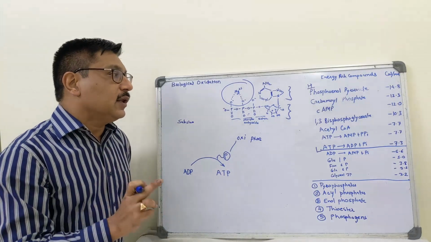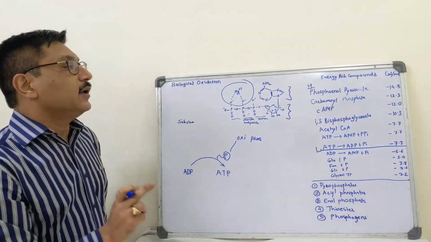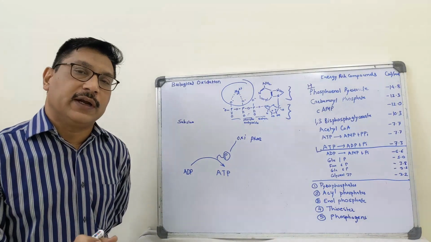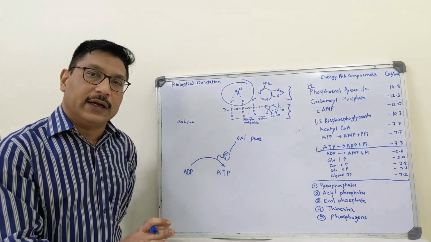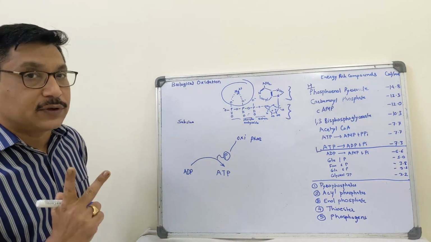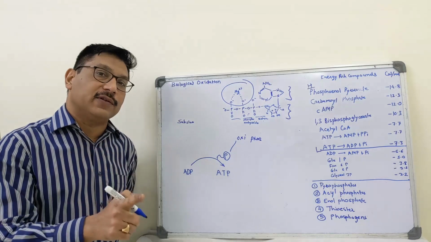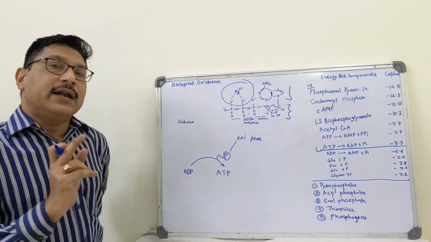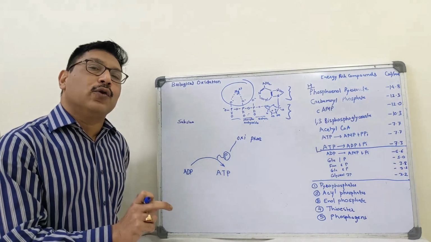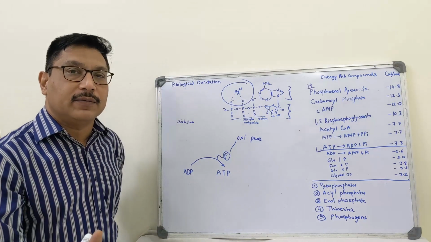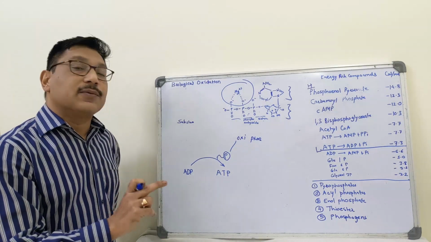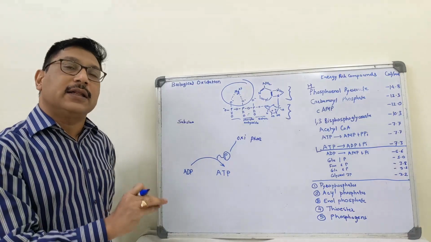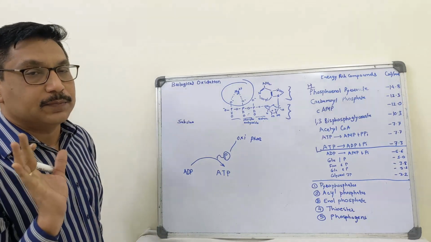Similarly, when 1,3-bisphosphoglycerate is converted to 3-phosphoglycerate, ATP is generated. These two are substrate level phosphorylation in glycolysis. In case of citric acid cycle, succinyl-CoA, when converted to succinate, it is substrate level phosphorylation and the energy liberated is trapped as ATP.